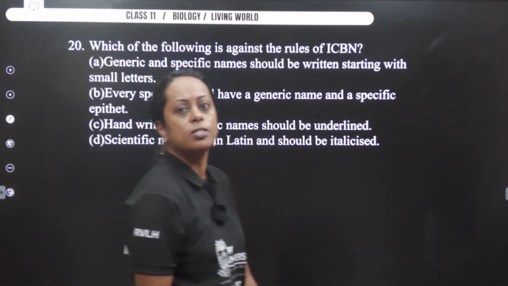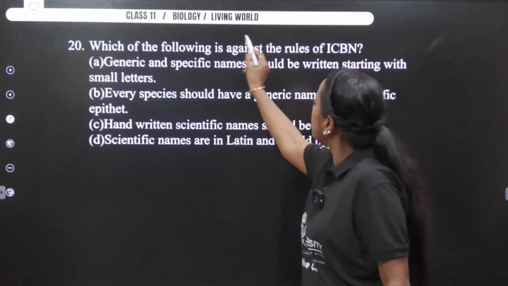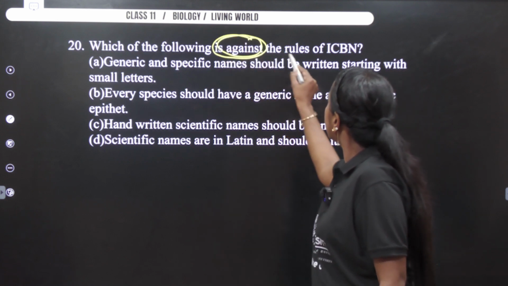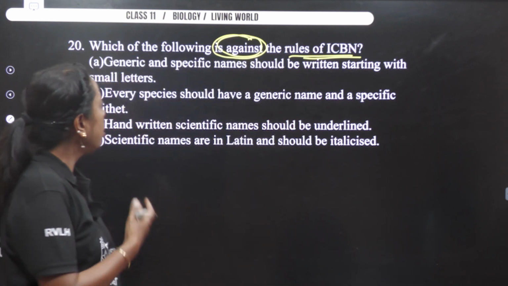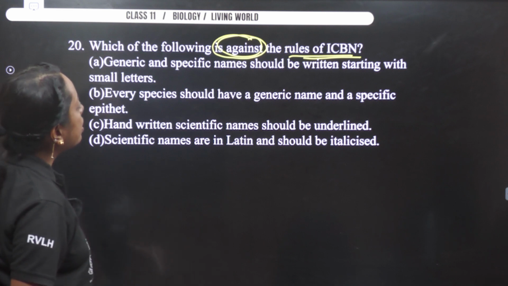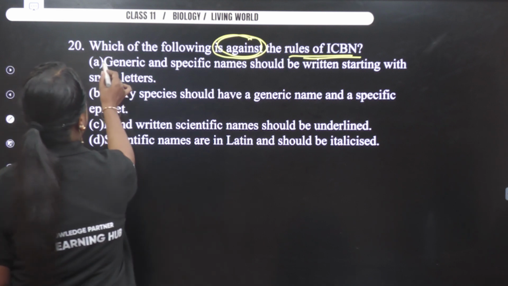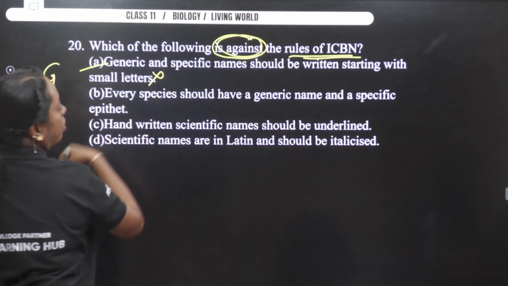Now, let's come across the last question, which says that which one of the following is against the rules of International Code of Binomial Nomenclature? Let's see the answer. Generic and specific name should be written starting with small letter. Generic name should always be written with capital letter. So, wrong.